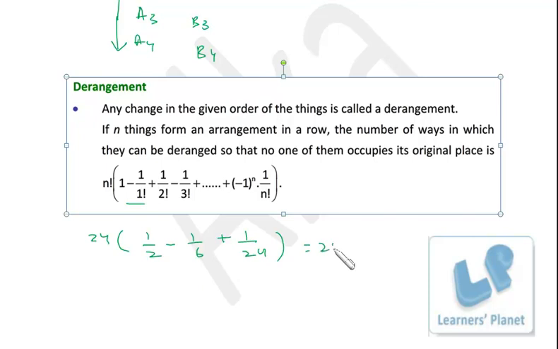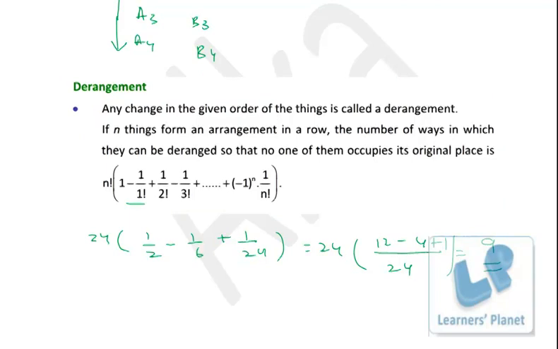Precisely, 12 minus 4 plus 1. So this is actually 12 minus 4, 8, plus 1, 9. So in all there will be 9 ways